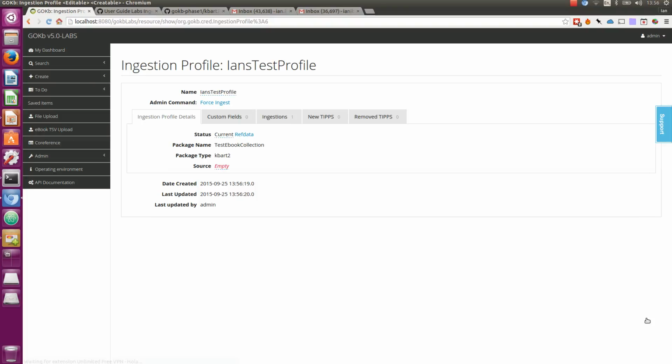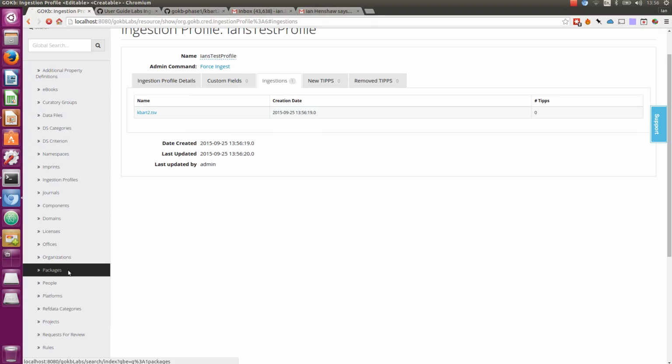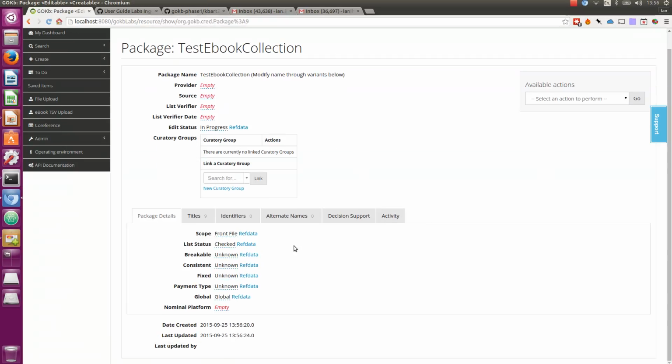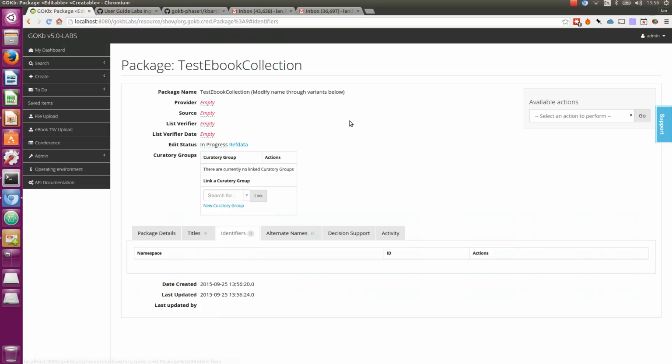This is now processing in the background, and you'll see if we refresh this screen, we've got a screen which represents the ingestion profile. You can see ingestions 1, and if I refresh that, okay, so what I can do is if I search packages, I've got my test ebook collection, and I happen to know that there were 9 titles in that package that I've just ingested. So if I look here, titles 9, so there are my 9 ebook packages.